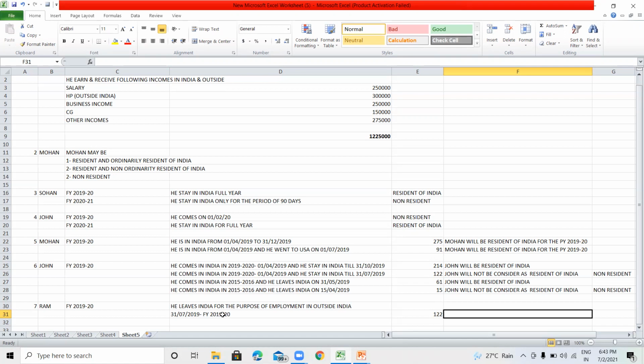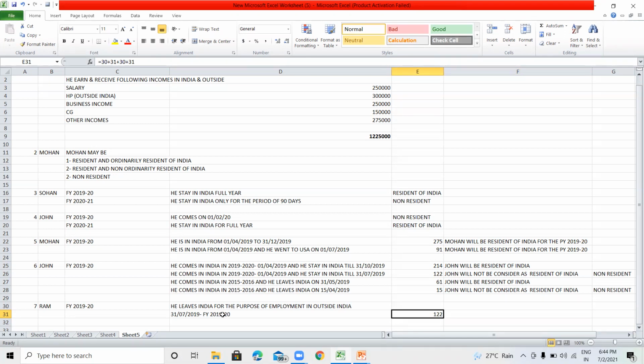As per the second condition, he would be considered a resident of India because he is in India more than 365 days in the preceding 4 years and stays in India in the relevant previous year for 60 days or more.